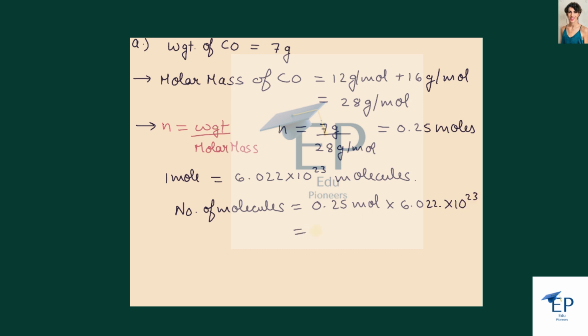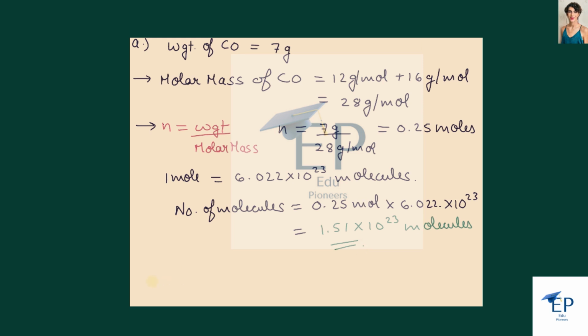By calculating it, the number of molecules is 1.51 into 10 raised to the power 23. So this is the number of molecules present in 7 grams of carbon monoxide.